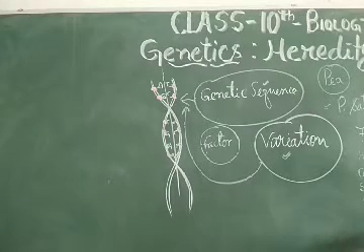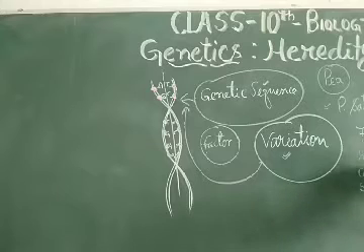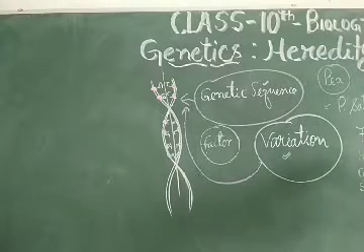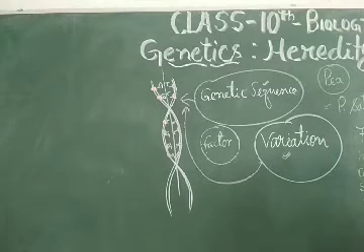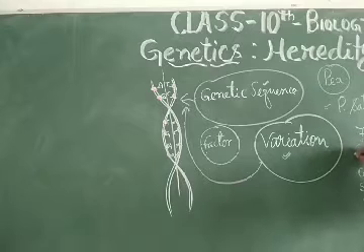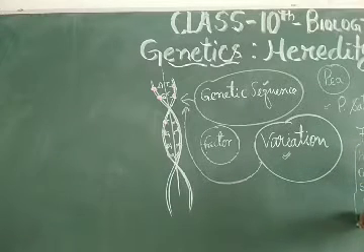So dear students, these are the 7 characters that he observed when he saw a pea crop.